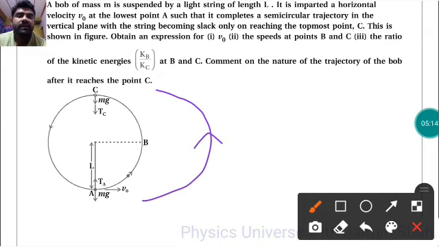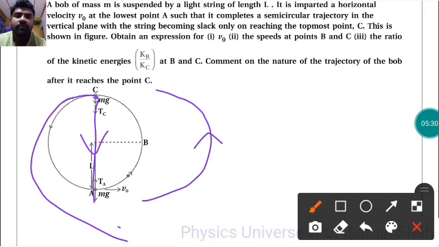So for the nature of the trajectory of the bob after it reaches the point C: if the string were cut at C, it would not fall down directly; after some instant it would follow a parabolic path.